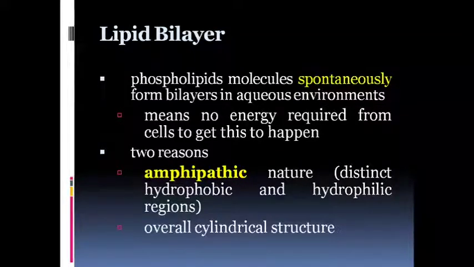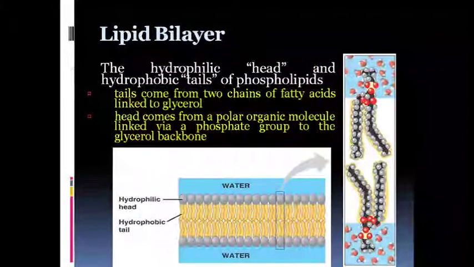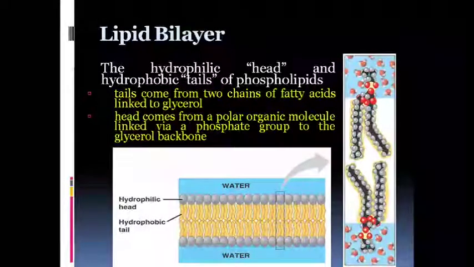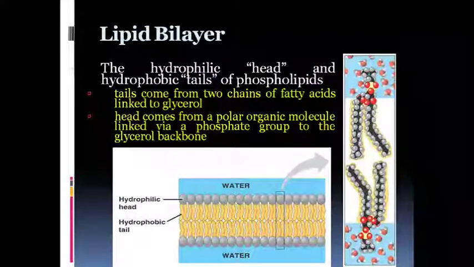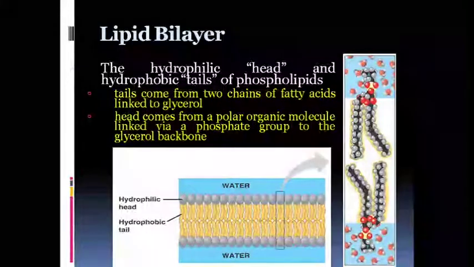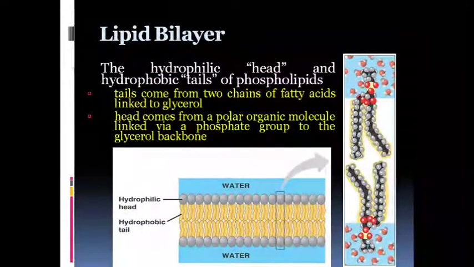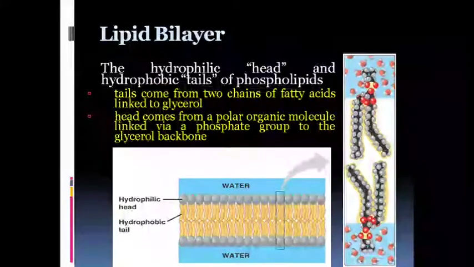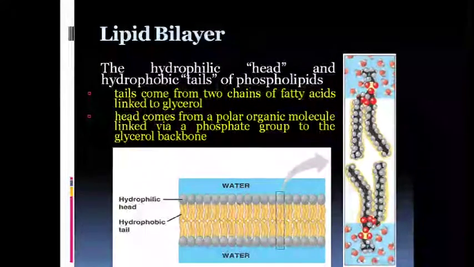Phospholipid molecules spontaneously form a bilayer in an aqueous environment. So there is no external energy required to make up the structure. They are amphipathic in nature and they have a cylindrical structure. Lipid bilayer is made up of two parts, head and tail. The head is hydrophilic and the tail is hydrophobic. That is why tails are found inside the structure, covered and protected by the heads. Tails are made up of two chains of fatty acids linked to glycerol.